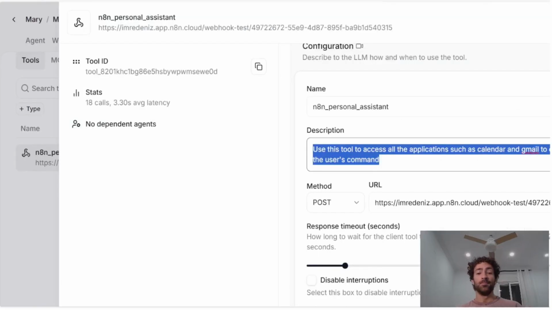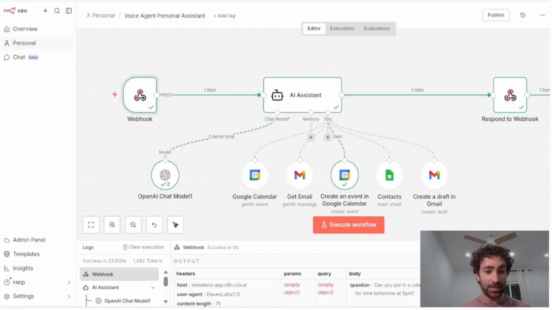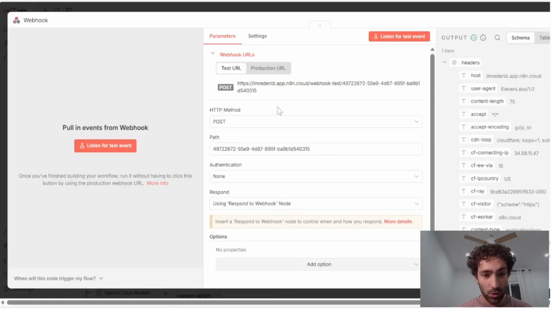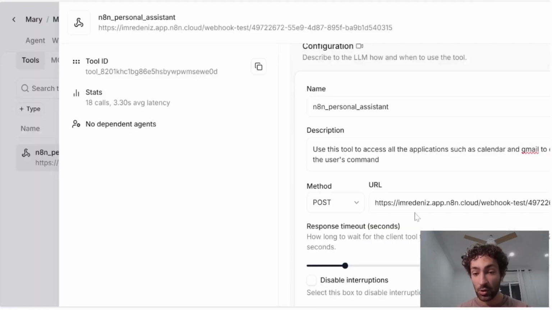Calendar and Gmail. So one thing to note is that this is where you want to put in that webhook URL that we see in n8n. So the method is post because we're sending it information, and then the URL you select will be this one. And this is what's going to change if we go into production. So just keep that in mind when you're using this.